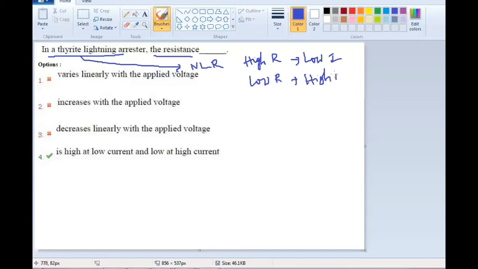High magnitude of the current is safely bypassed to the ground. So it is the right answer. The resistance is high at low current and low at high current. It should be low when there is a high magnitude of current. That's why it has to bypass the high magnitude of current safely to the ground, and it offers low resistance when there is a high magnitude of current in the circuit.